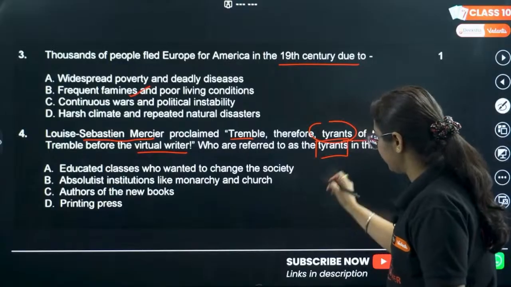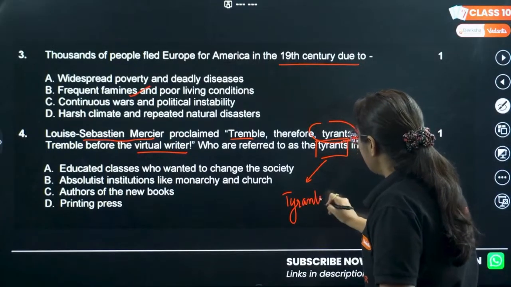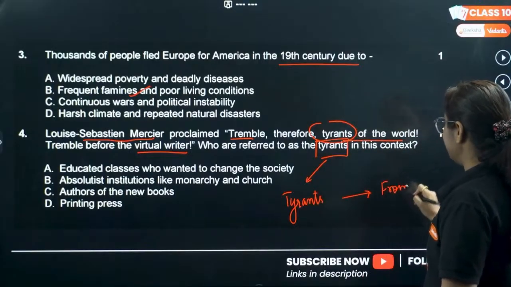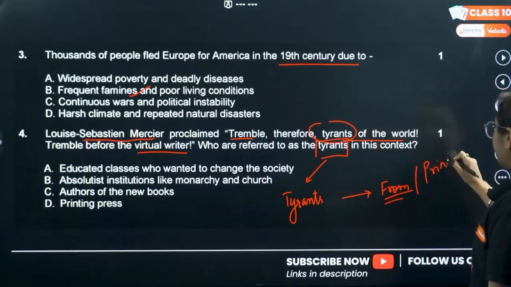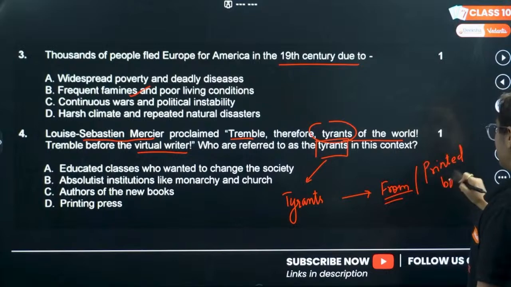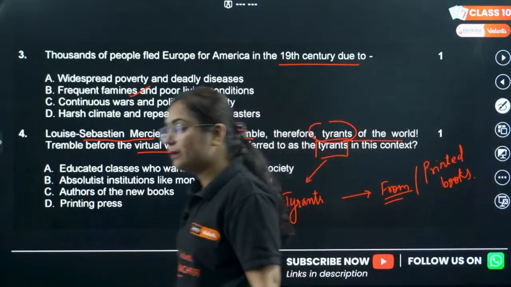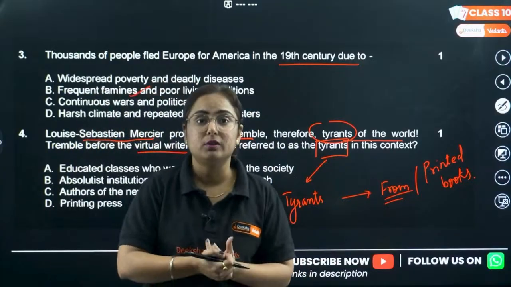There are two things. One is a person who is a tyrant, right? And one is a person from whom this tyrant is scared or trembling. So they are scared or trembling from the printed books. But who are scared? The monarchy and church, because they were ruling the world for a longer period of time, right?